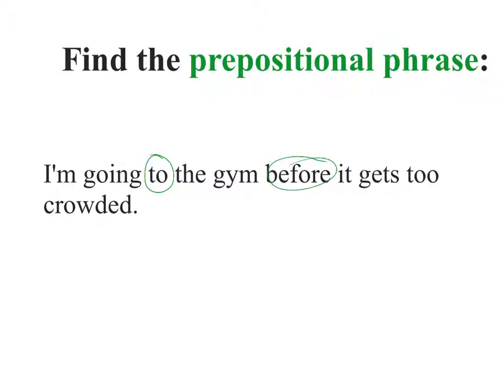So we have two prepositional phrases here. To the gym and before it gets too crowded. So again, the main sentence is I'm going. I am going. So verb, noun, subject, predicate. And then you have two prepositional phrases.